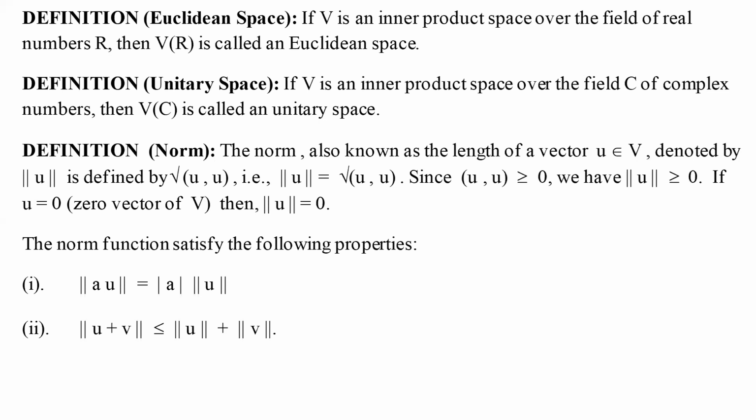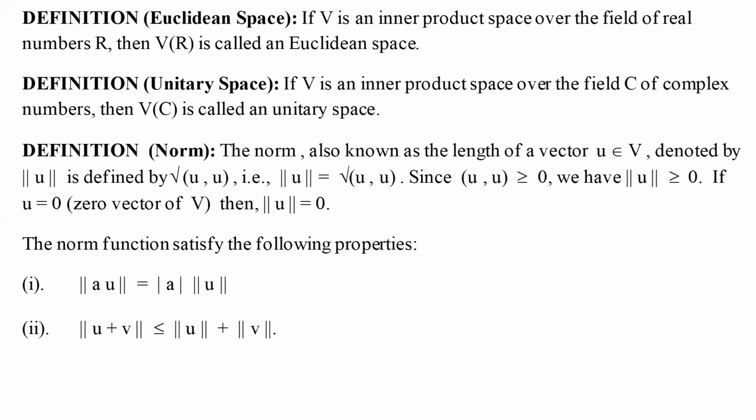So the norm of u is defined to be the square root of the inner product of u with itself. And because the inner product of u with itself is always greater than or equal to 0, that is, always a non-negative real number, therefore this norm of u is always greater than or equal to 0.